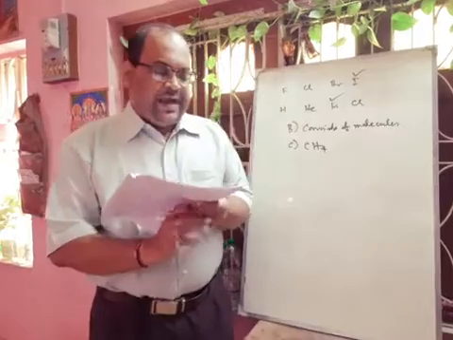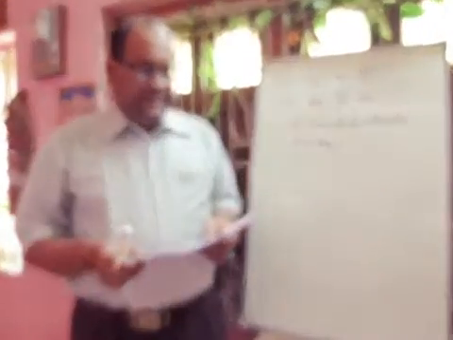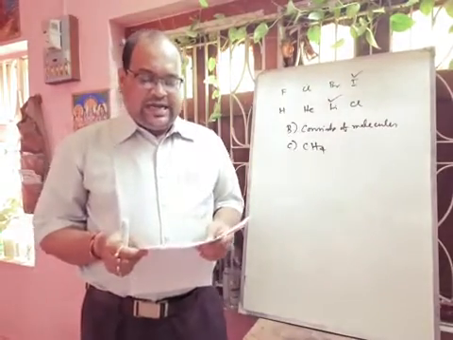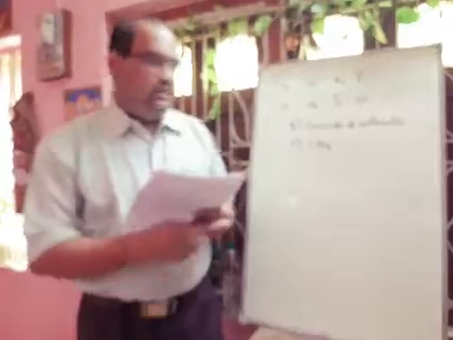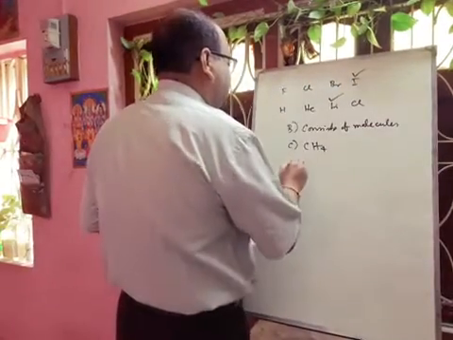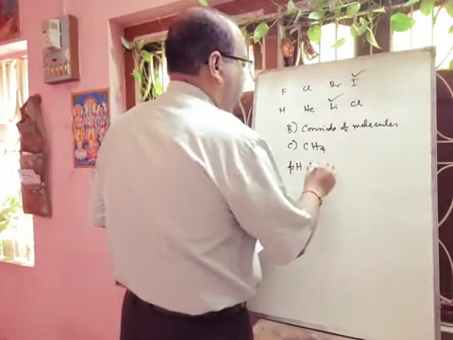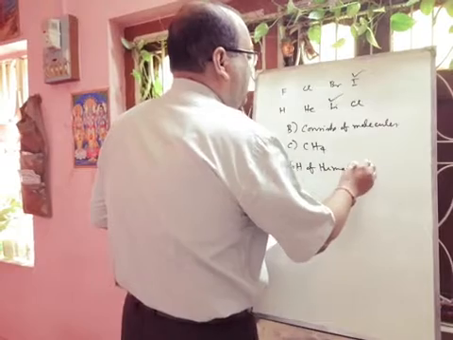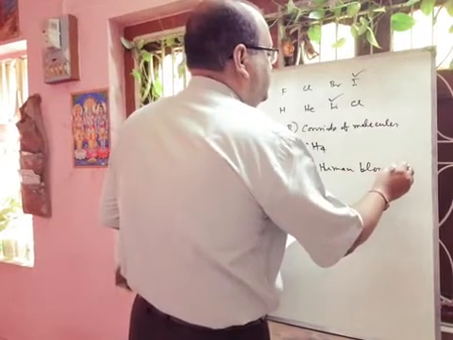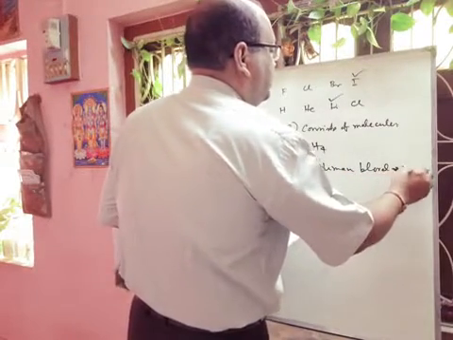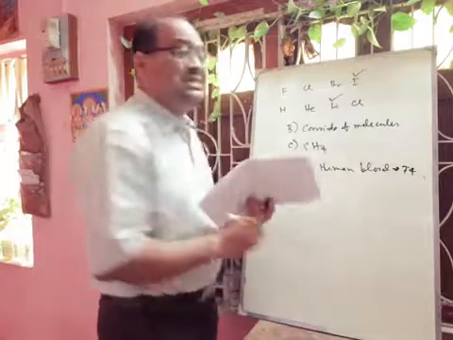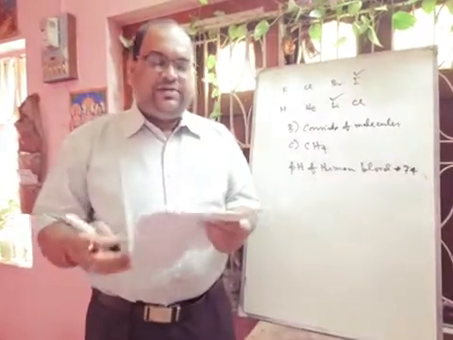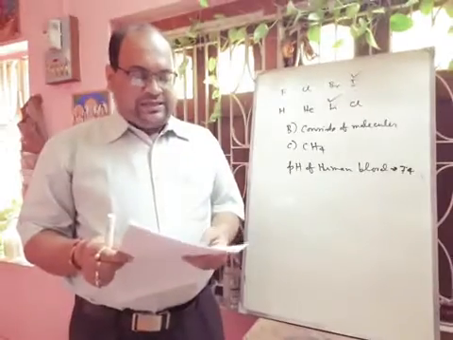Next question is, pH of human blood is dash: acidic, neutral, slightly alkaline, strongly acidic. We know that pH of human blood is 7.4. So definitely it will be slightly alkaline. It is greater than 7, so it will be slightly alkaline. Option C will be your answer.